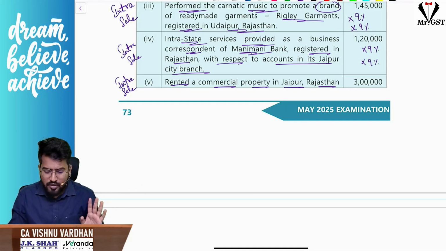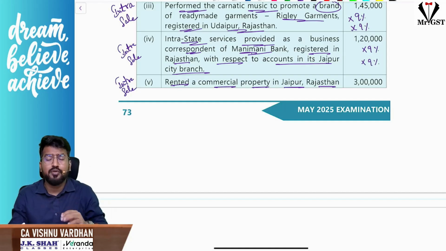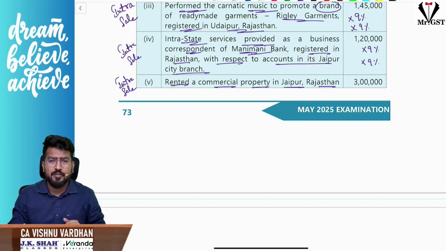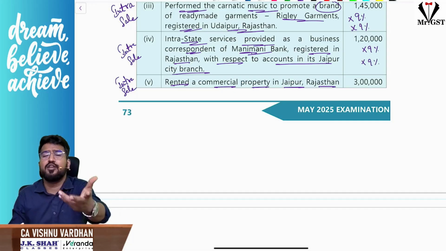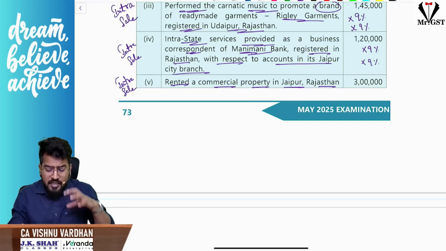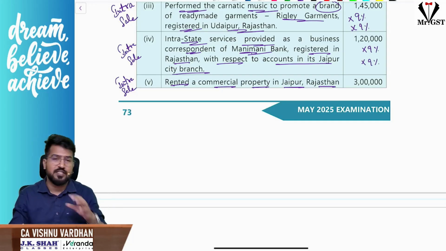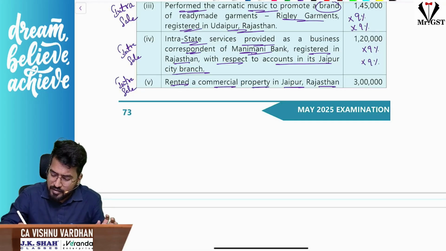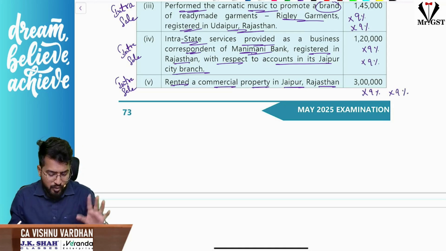Sir, RCM will not come into picture, but he is a director of that company, no? So I am the director of Ganga Limited, and I am renting the property to Ganga Limited. So director services are here. But here you are renting the immovable property. They are not director services. They are services provided in your personal capacity, not as a director. So here you cannot straight away apply RCM just because you are a director. Am I clear, everybody? So can I say here again 9% into 9%? Okay, this point is also done.